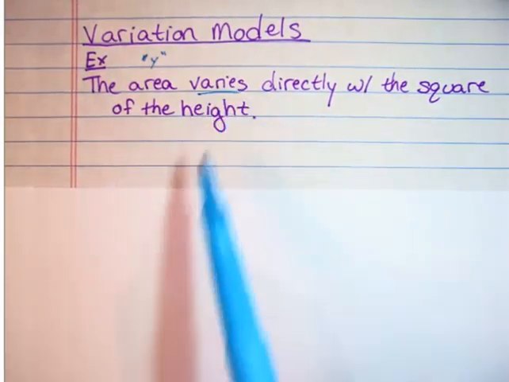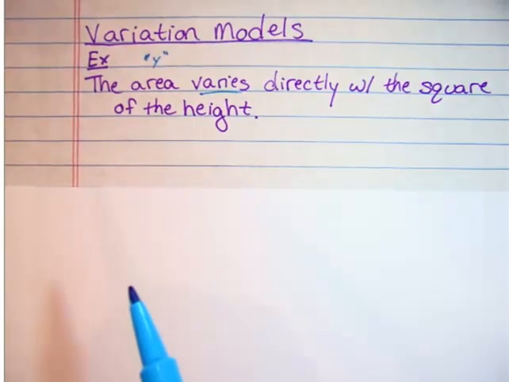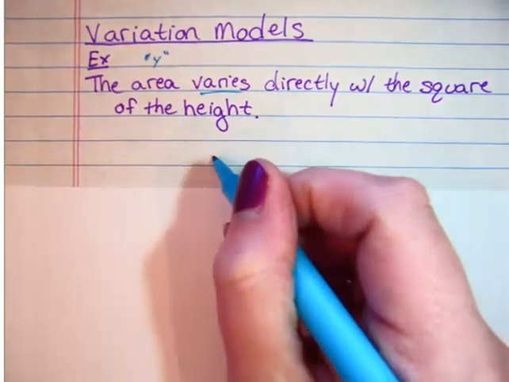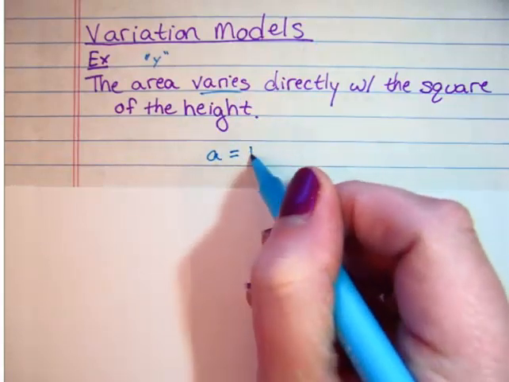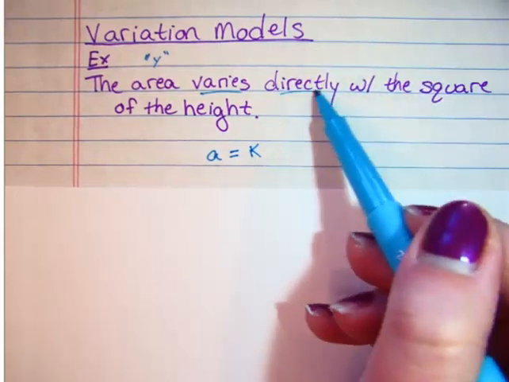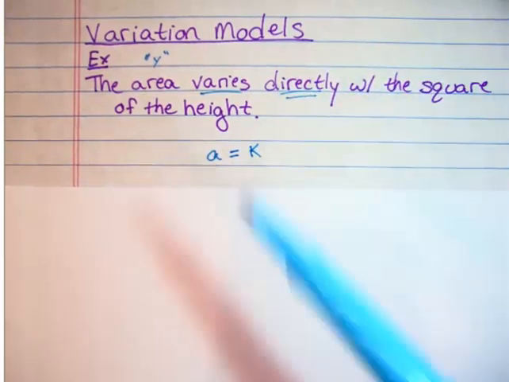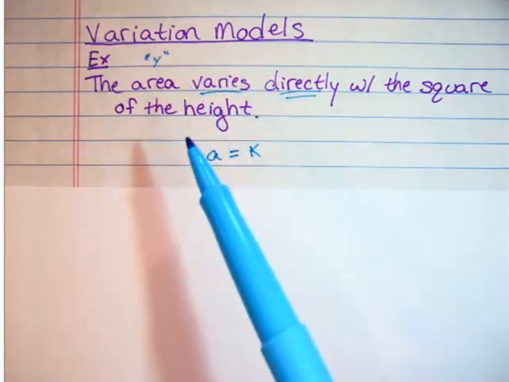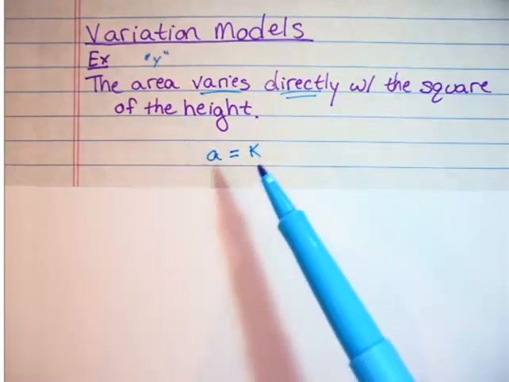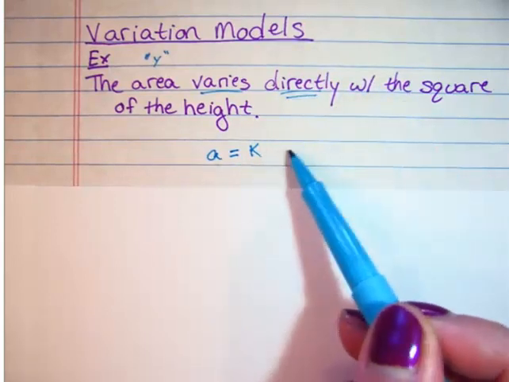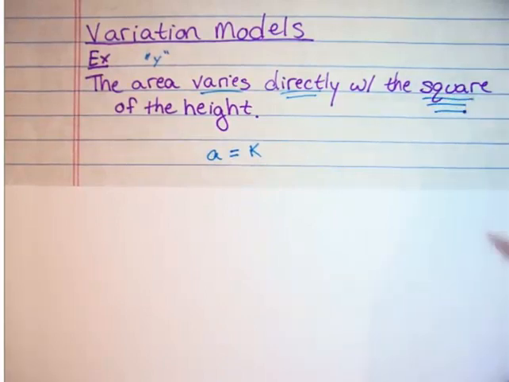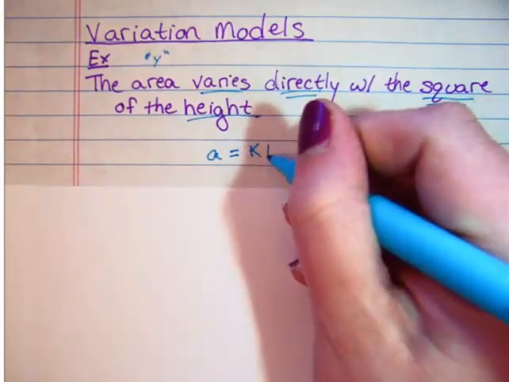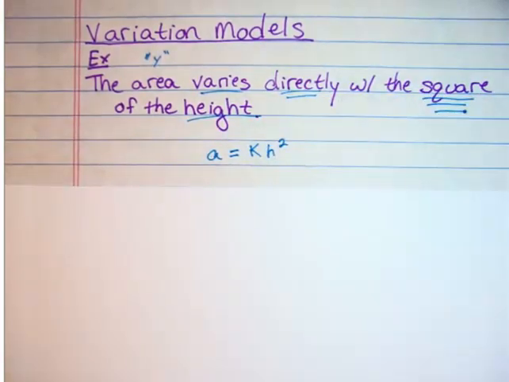And then as soon as I see the word varies, I know it's going to be a k value, that constant. So area, let's say we're going to use A for area, equals k. So this varies, which means it's k. Now, the word after will tell us whether it's a direct variation or inverse variation. It might also say, instead of varies, it might say it's proportional. Same type of situation. So it varies directly, so my x value is going to be over here. With the square, that's going to be my n value of the height. That's my x. So h squared. So A equals k h squared. So that's the first equation that you're going to be practicing.